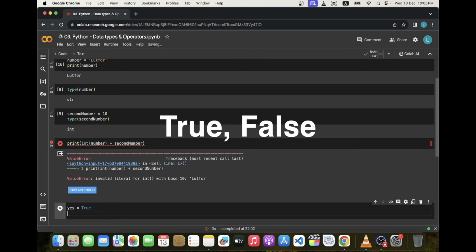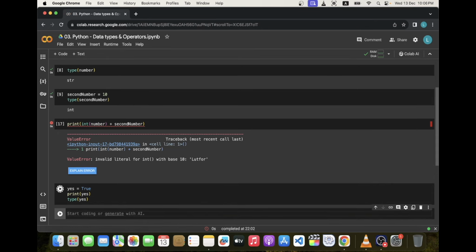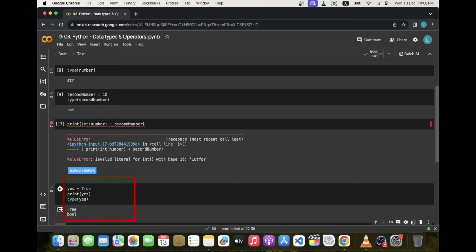Also keep in mind that Python is a case-sensitive programming language. Now let's print and check type. Great, we can see our expected result.